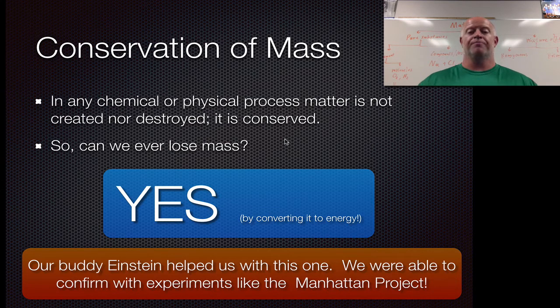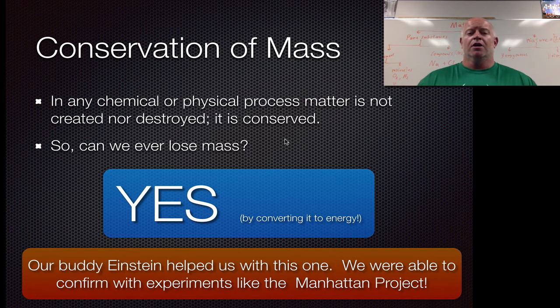All right, so can mass be destroyed? Sure. We can do that if we undergo a nuclear interaction like fusion or fission. And in those cases, we can still track the exact amounts of mass that get lost because it correlates back to the amount of energy that's produced. And the equation is not hard. It's E equals mc squared. So the mass that's lost, you square the speed of light, multiply it times the mass, and that will give you the amount of energy you're going to gain from that reaction. That's why very, very small amounts of mass loss create lots and lots of energy, because we're multiplying it by the speed of light squared, and the speed of light is 3 times 10 to the 8th meters per second.